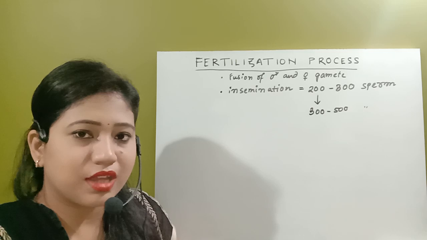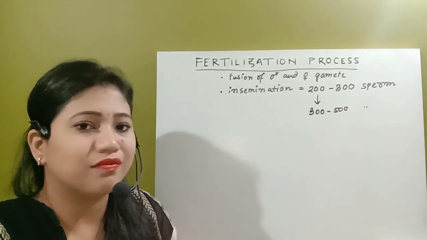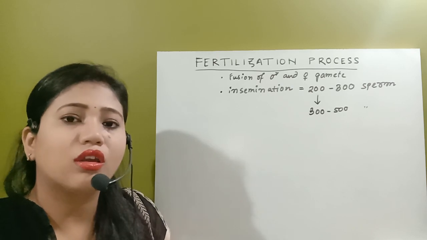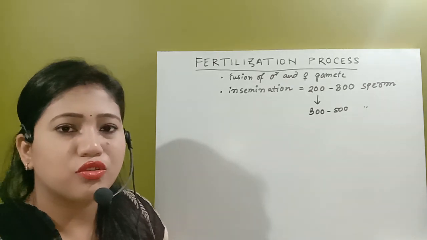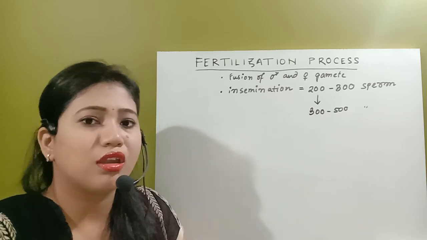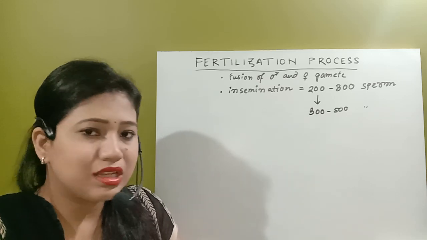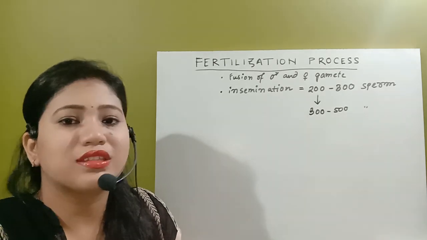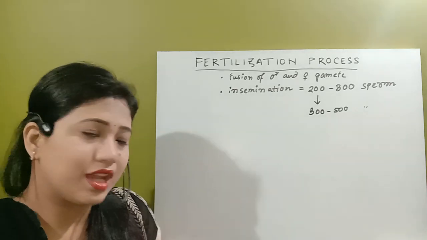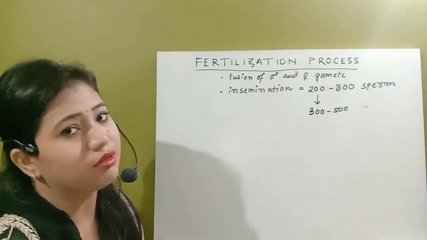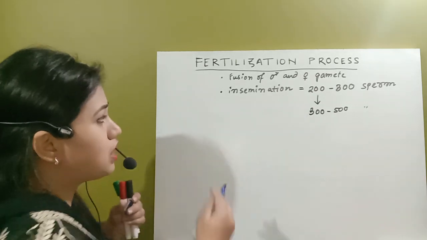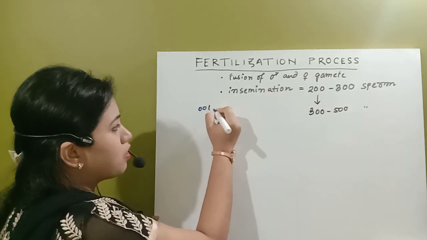So the fertilization process is a very unique process. It occurs so accurately that no spermatozoa with difficulty, less metabolic activity or defects will reach the site of the fallopian tube and the ovum. That's why a huge number of spermatozoa are deposited. There is actually one condition, that condition is oligozoospermia.